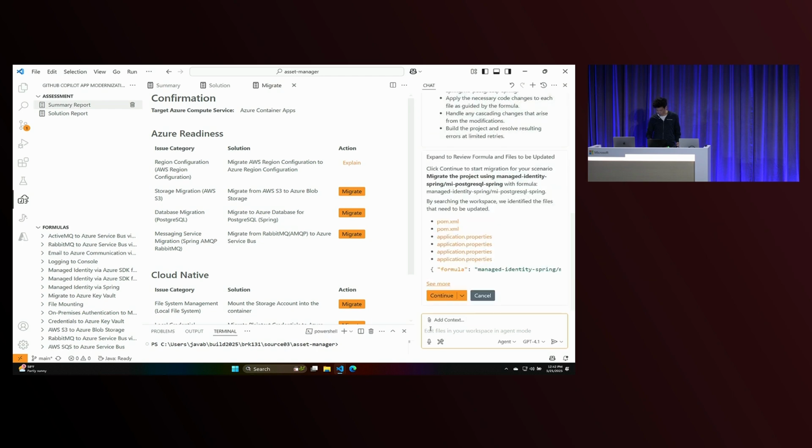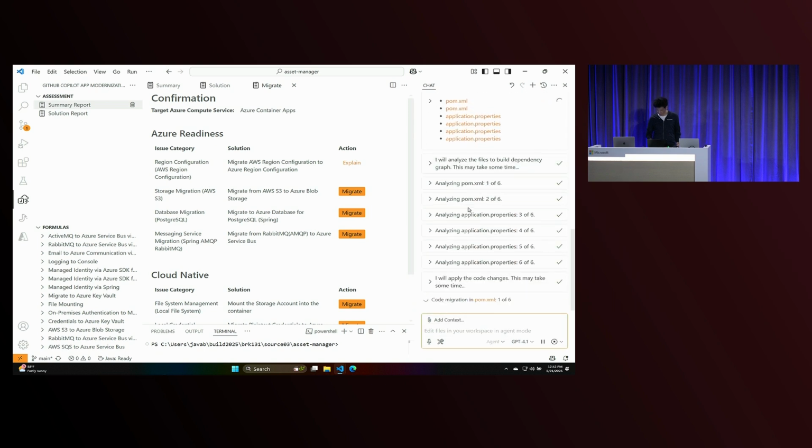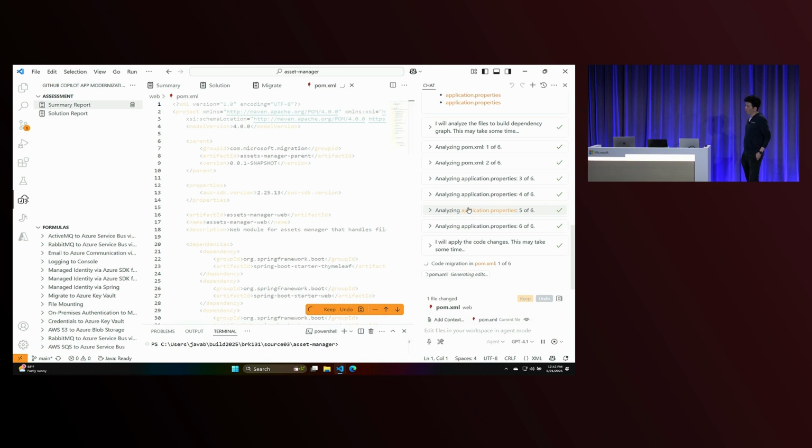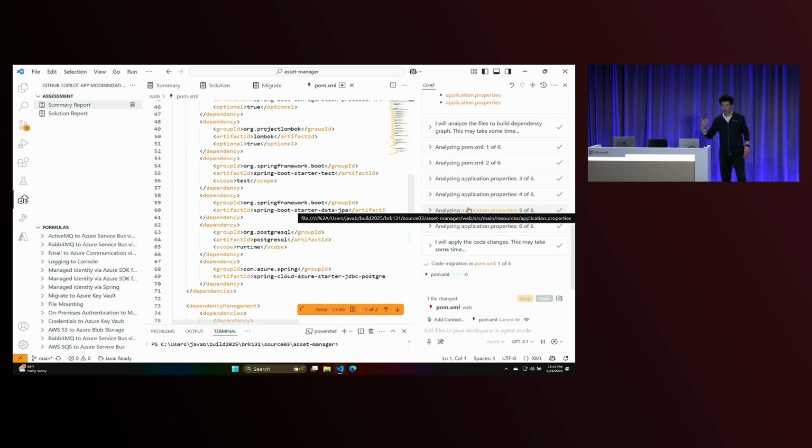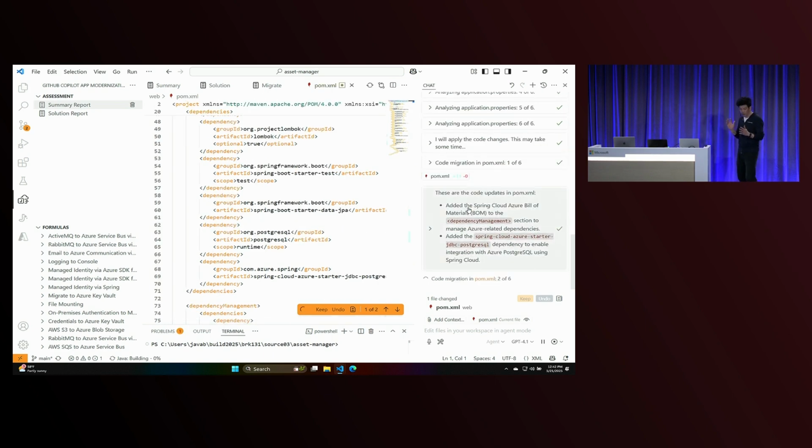And while it's doing this, you can see that it identifies some files, and now it's going to go and make changes to all the different files. The way we've taken migration is that you can see on the bottom left there's a bunch of formulas. Formulas are the knowledge that we give to the tool to instruct Copilot on how to make changes that are oriented for the migration.